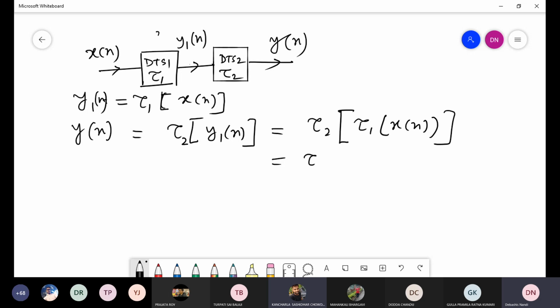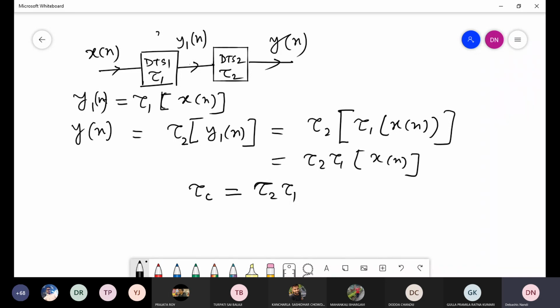So you can write this equal to tau 2 tau 1 into x. Now suppose I am assigning tau c or Tc. Sometimes it is called tau also. Tau c or Tc is equal to T2 T1.